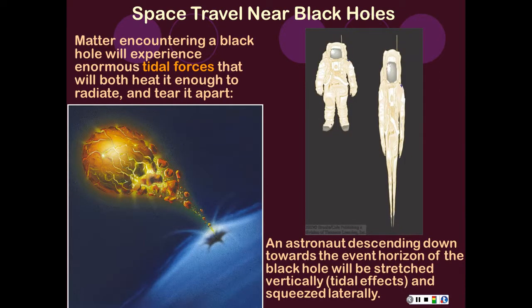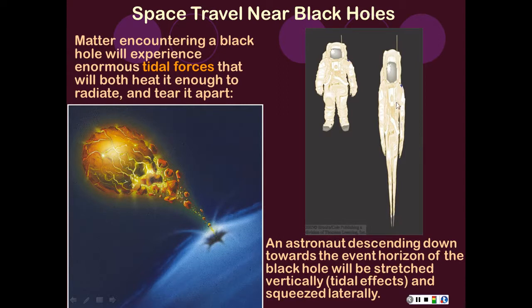So if you think about, I've got an astronaut and it's descending towards a black hole. If it wasn't in the vicinity of a black hole, this would be my astronaut. But as the astronaut is lowered down towards the black hole, the feet are going to experience a bigger pull than the head, because they're significantly closer. Remember when we did tidal forces, the issue for the moon is that there's a difference between the forces, so the pull on one side of the moon versus the other. Same for the Earth. One side of the Earth versus the other is being pulled more by the moon. Well, here, one side of the astronaut is being pulled more than the other.